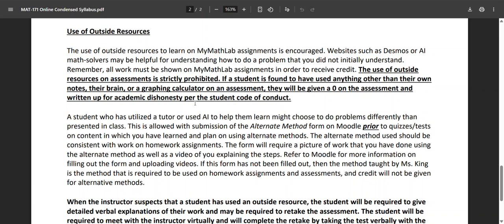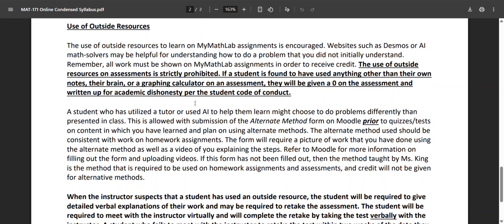AI is not usually going to give you the most student-friendly way of doing the problem, but in a pinch, it's better than nothing. So when you are completing your homework, your MyMathLab assignments, it is totally fine for you to use outside resources to learn how to do the math, to learn how to do the problem. What is not allowed is then using those outside resources on an assessment. So by the time you take the assessment, I'm asking what you learned, what's in your brain. At this point, I should not be seeing anything that is consistent with AI use.